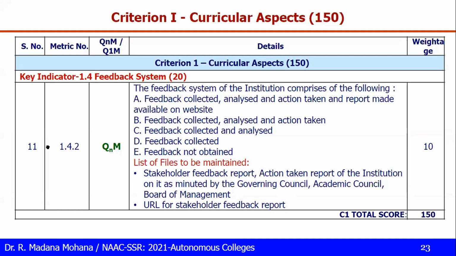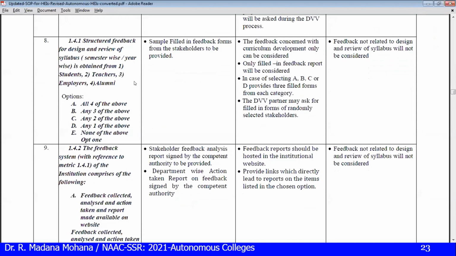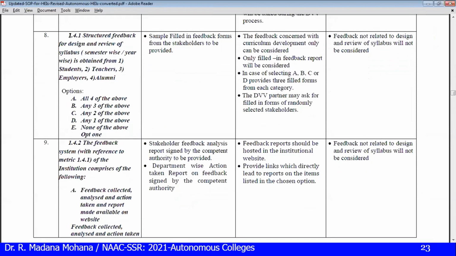So let us see the SOP for this. What are the points they mentioned? During DVV, they will ask for some sample filled feedback. For 1.4.1, sample filled feedback from the stakeholders is to be provided. Feedback concerned with curriculum development only can be considered. Only filled-in feedback reports will be considered. In case of selecting A, B, C, D options, provide 3 filled forms from each category. Then the DV partner may ask for filled-in forms randomly for selected stakeholders. It may be an alumnus, a student, a teacher, or an employer. So randomly they will ask.